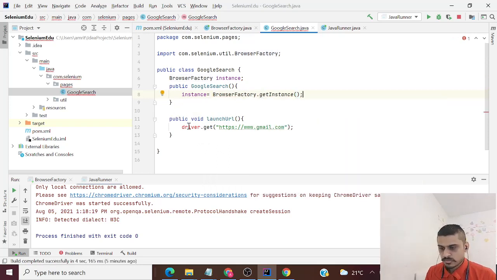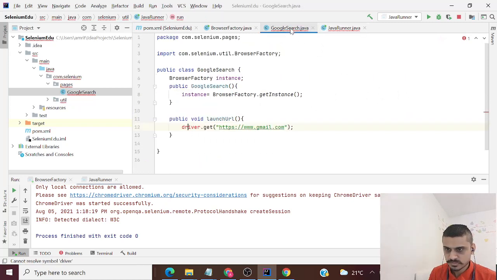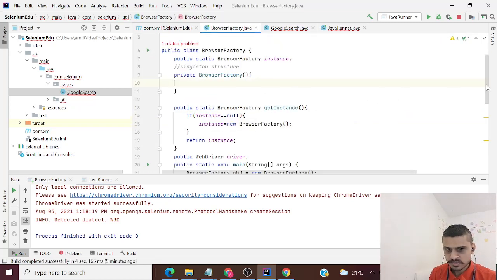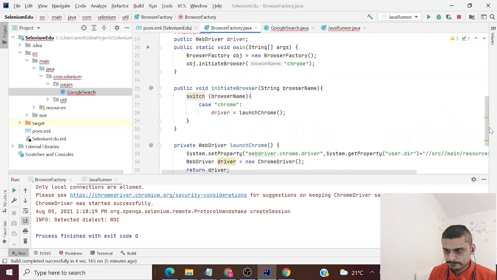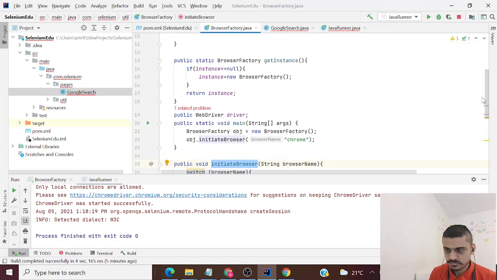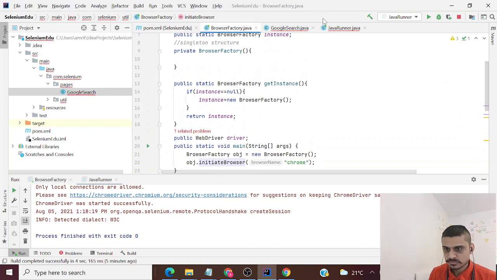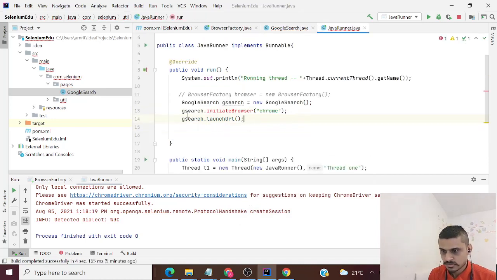Now on this instance, I need to get my WebDriver. All right. So my WebDriver I have created over here. And this is what it is returning me. Driver is equal to launch Chrome driver. So let's just do now over here instance dot driver dot get this thing.